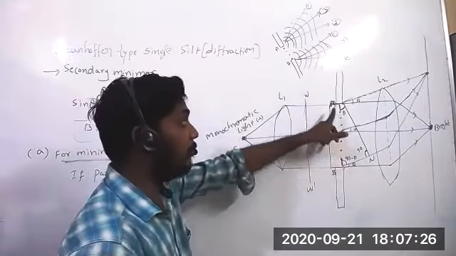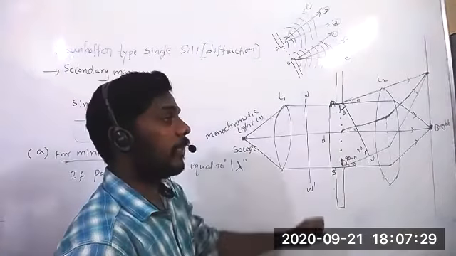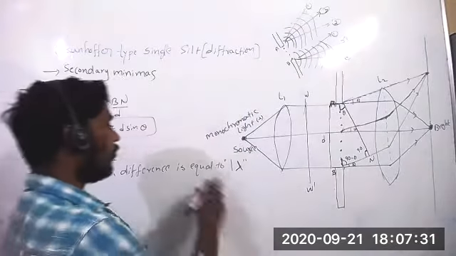The path difference between this A and B is 1 lambda, and when we take that, we will get the minima.